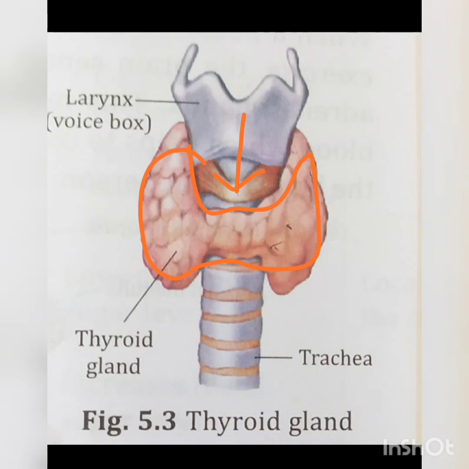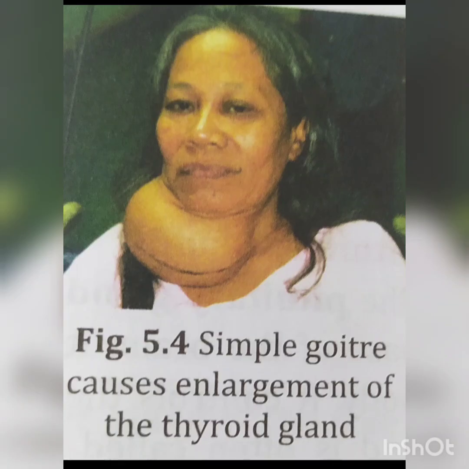The production and release of thyroxine is controlled by thyroid stimulating hormone, also called TSH, secreted by the pituitary gland of the hypothalamus. The undersecretion of thyroxine is called hypothyroidism. A person with hypothyroidism suffers from decreased metabolic rate, low blood pressure, slow heartbeat, and gains weight.